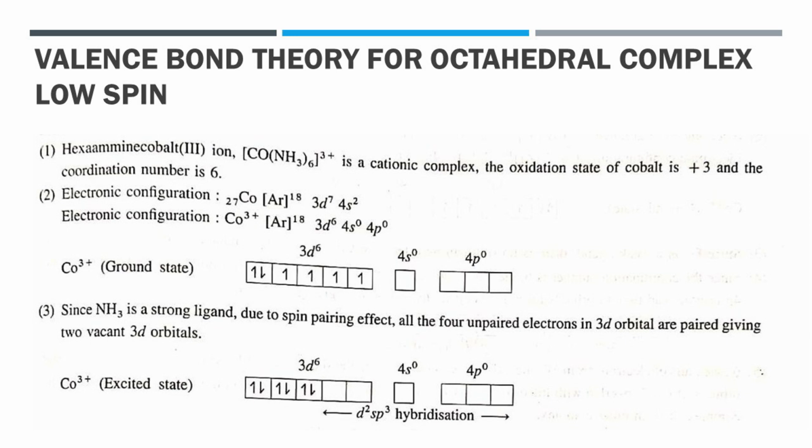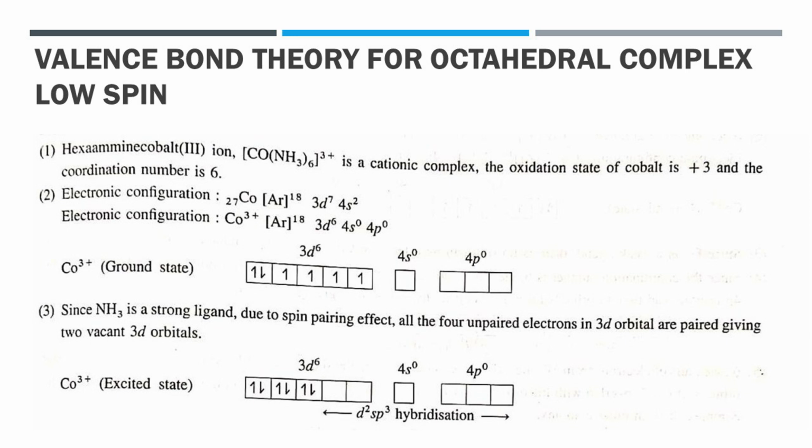Therefore, the electronic configuration of cobalt is given as [Ar] 18, 3d7 4s2. Therefore, by losing 3 electrons, the electronic configuration of Co3+ is given as [Ar] 18, 3d6 4s0 4p0, as shown in the box diagram.